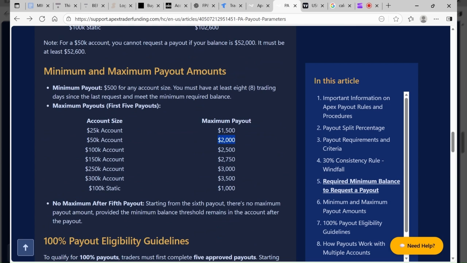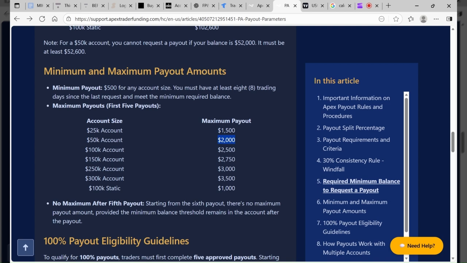Now, this is only your first month, guys. This is only your first 5. Even if we go worst case scenario, this is only your first 5 payouts. After that, there is no maximum you can take. You can take as much money as you please after your 5th payout. All right, again, I believe it's the 3rd, but just going off the basic rules, after the 5th payout, you're able to take as much money as you want.